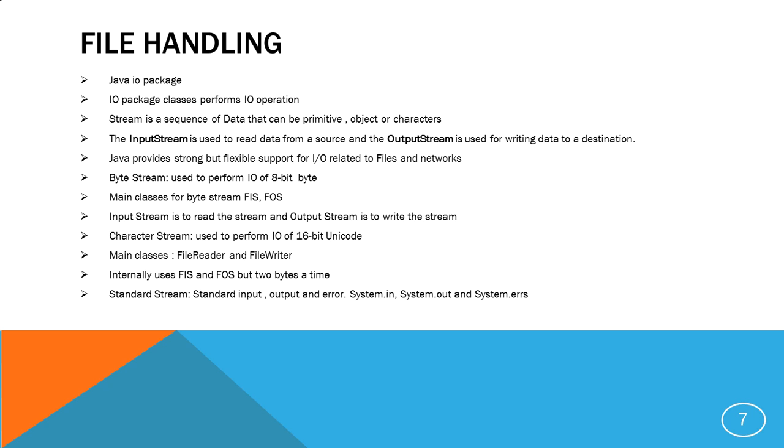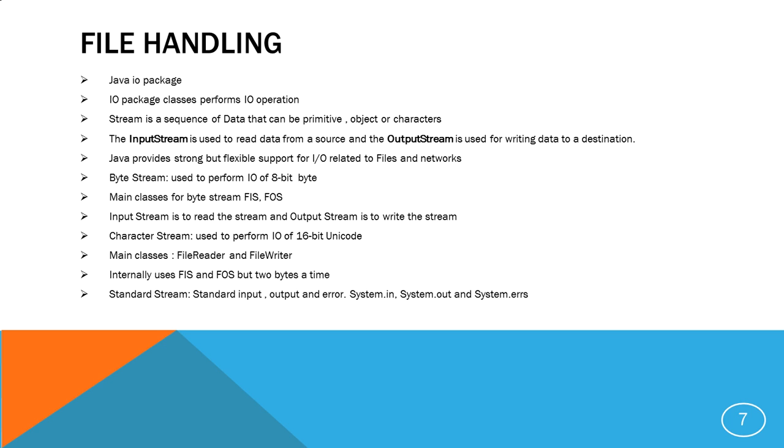The main classes of byte stream are file input stream and file output stream. Reading from a file is file input stream, and writing into a file is file output stream. Input stream is to read the stream, and output stream is to write the stream.